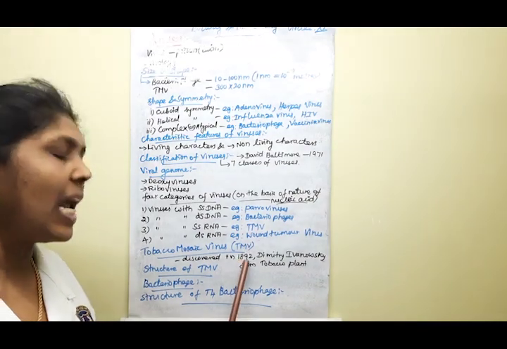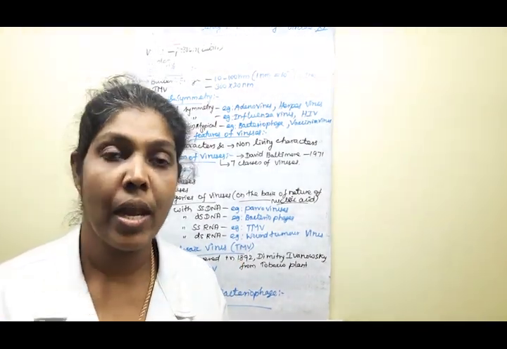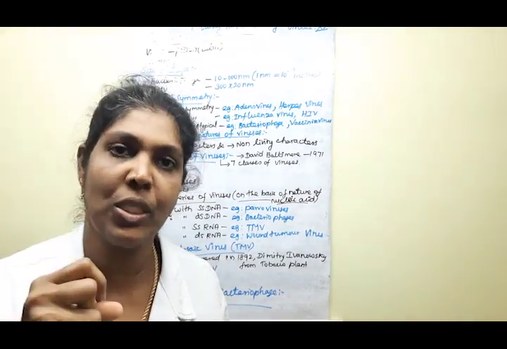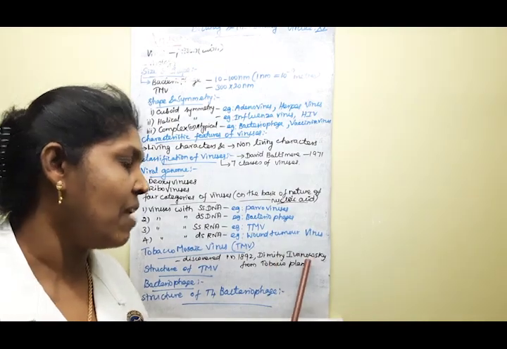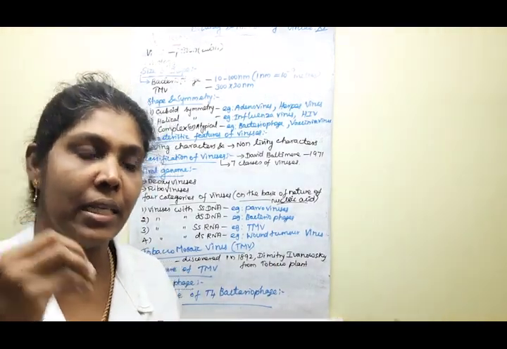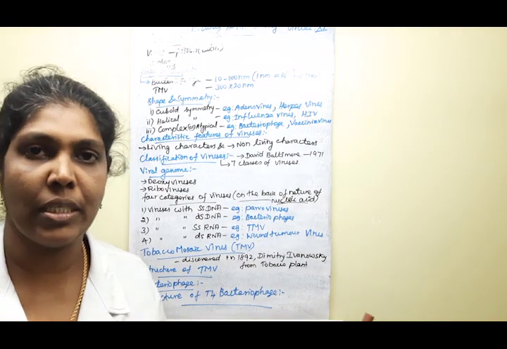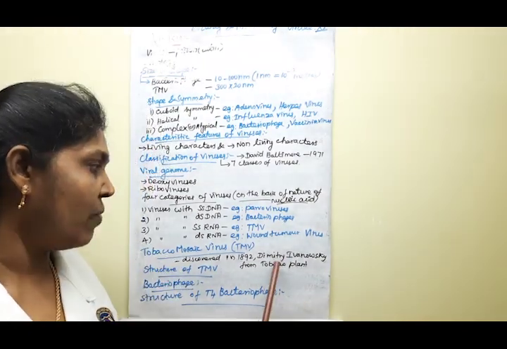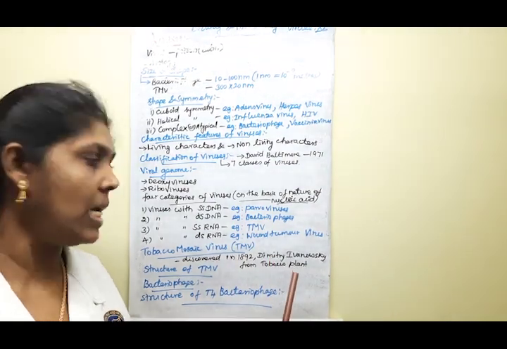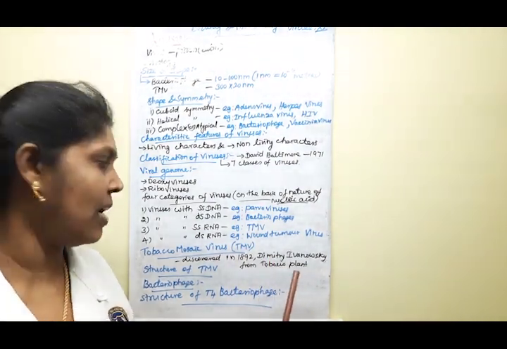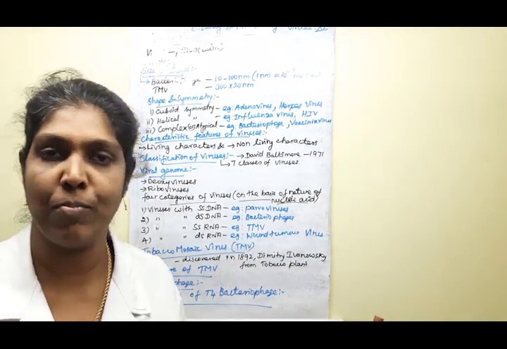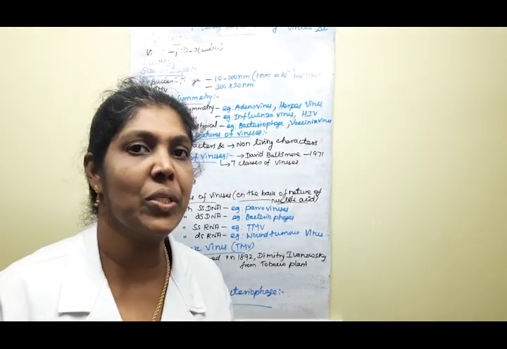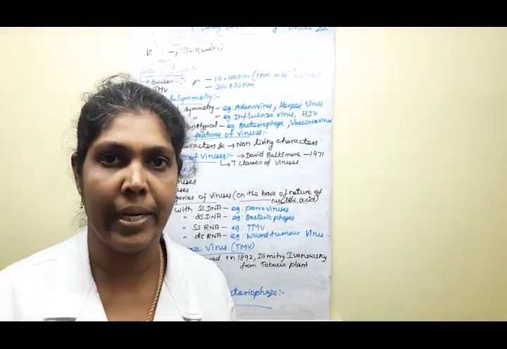The tobacco mosaic virus was discovered by Dimitri in the year 1892, from the tobacco plant. Clear, children? Which person discovered this virus, in which plant, and in which year? These are some one-word questions, so you should prepare them.